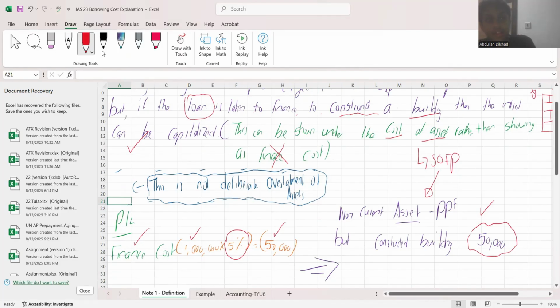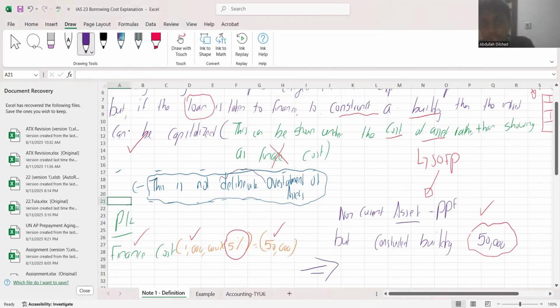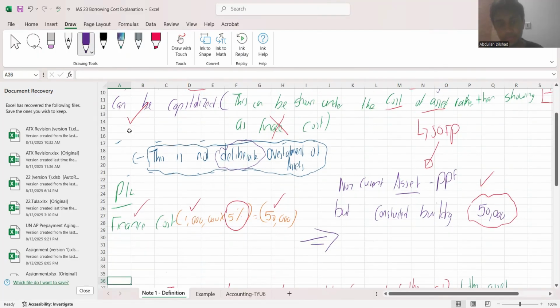Now here is another point. This is not a deliberate overstatement of assets and understatement of profit or loss, and you all need to understand that. Under the prudence concept, you cannot overstate an asset or understate an expense, as that is against the law. This is not an overstatement or understatement. This is simply what the standard tells us.